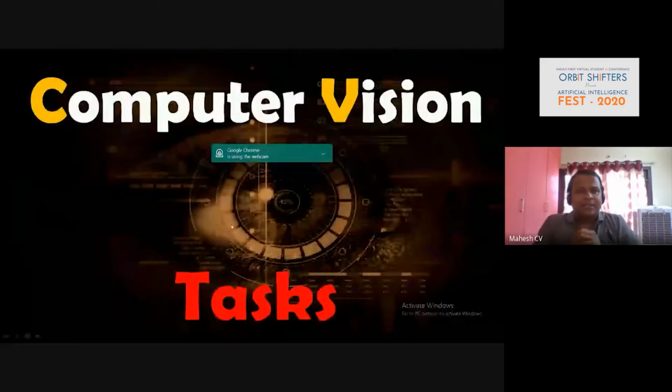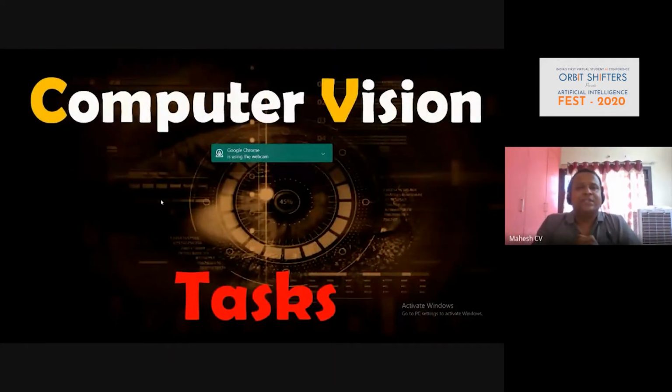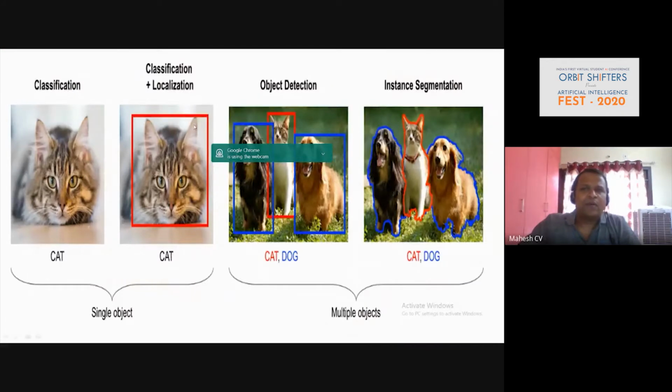Now let's move to the other topic, the second topic of the session, which is computer vision tasks. There are a lot of tasks, but particularly these four are very important, which play a vital role in computer vision activities. Specifically, when you are dealing with one particular object, that's where we heavily use classification and classification plus localization. If you carefully observe the two images, you'll understand the difference. Going forward, I'm going to demystify the difference between both of these.